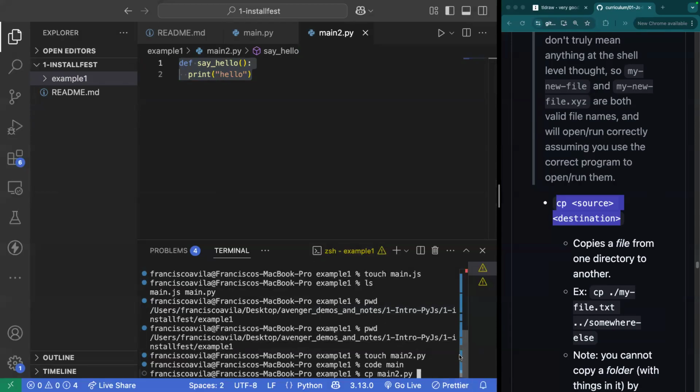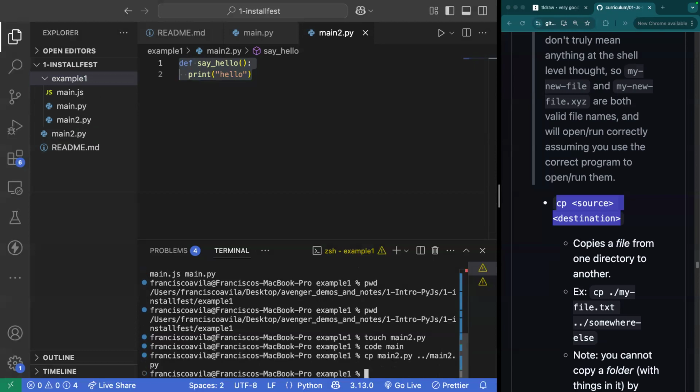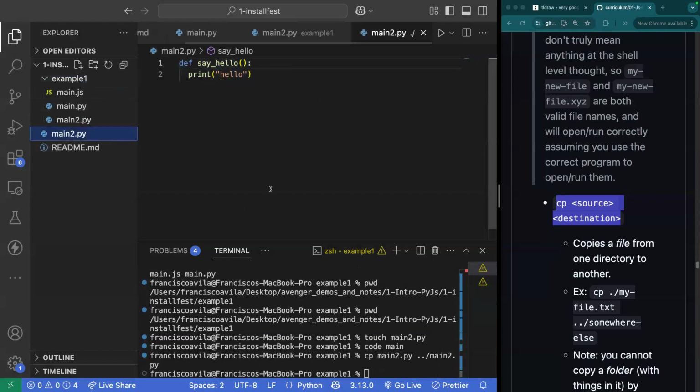Now I would say where I want to leave this copy. I can make a copy inside the same directory, or I can dump a copy outside in the parent folder. Let's say I wanted to drop it in the parent folder. Well, I would go back out to the parent folder and then specify main2.py. And in doing so, now I get main2 on the outside.